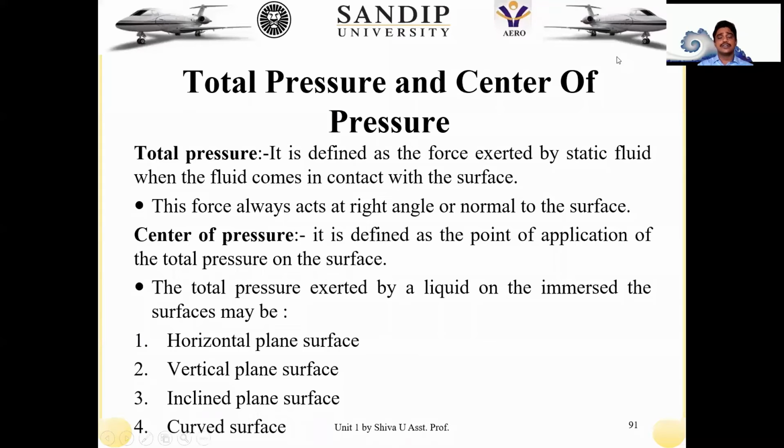Today, in this session, we are going to discuss the total pressure and the center of pressure. So now the question comes: what is this total pressure, and what is the center of pressure? Initially, we should know what total pressure and center of pressure are.